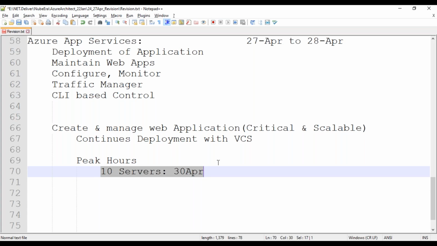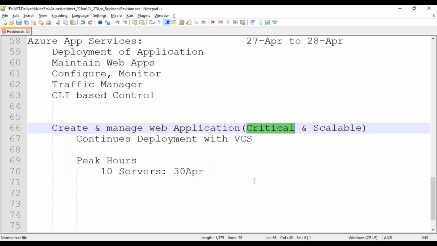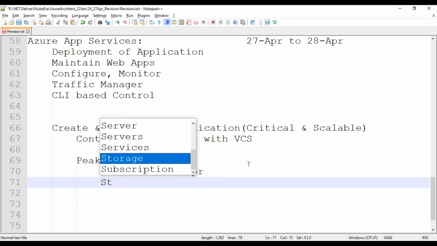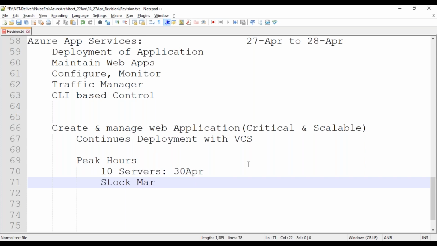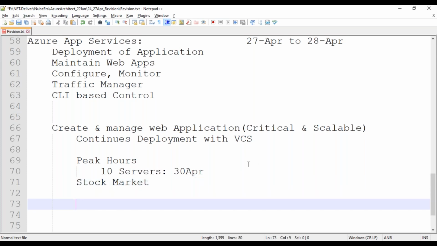So when peak hours come and you have a critical application, you can handle it with the help of the scalability concept. Another example: stock market pricing is also called a critical application, because if you miss something or do not put in the high availability concept or the auto patching concept, it is a problem. Auto patching is also very famous nowadays.